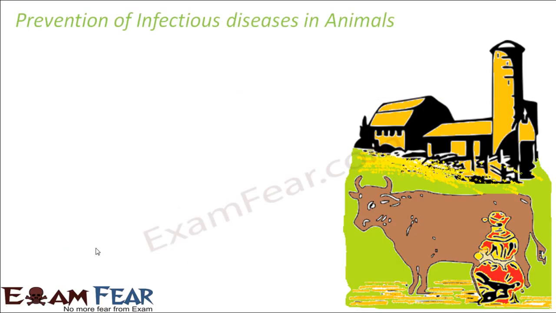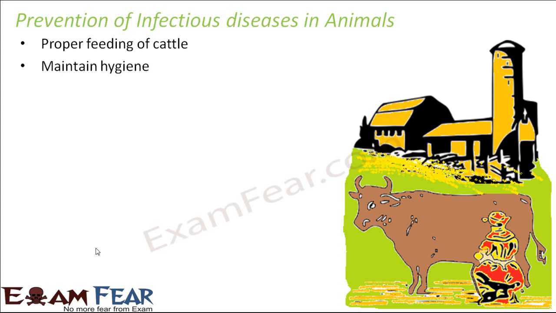So let us quickly see what are the preventive measures that can be followed to control the spread of infectious diseases in animals. Proper feeding of cattle so that the animal stays healthy and is less prone to be attacked by these harmful microorganisms. Maintain hygiene. That is very important, because wherever there is hygiene, there is cleanliness, the chances of existence of the microbes are less. But if it is all dirt and dust, the chances of existence of microbes is more.